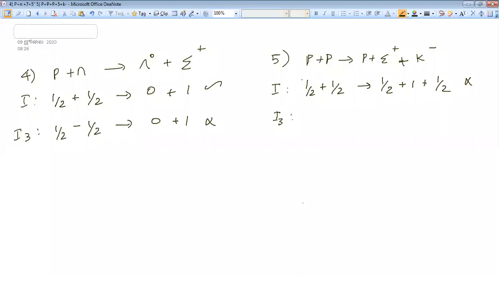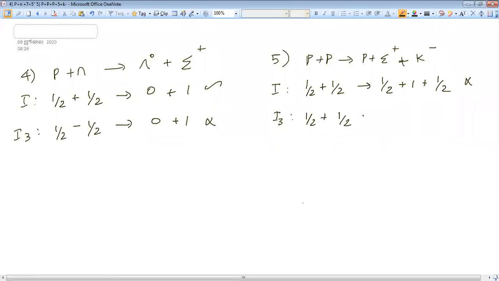And for I3, the 2-member family has the highest positive charge, plus 1 by 2. This also plus 1 by 2. And here proton is there, plus 1 by 2. Sigma plus belongs to the 3 members family and it has the highest positive charge, so plus 1. K minus, 2 members family and lowest charge, so minus 1 by 2. What I am getting? Left hand side 1, right hand side also 1. So I3 is considered. How many of you got this answer?